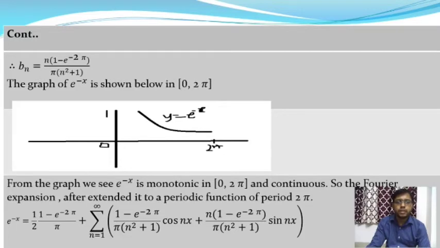This is the value of a0, which I have already found, plus summation over n is equal to 1 to infinity an into cos nx, where an is equal to 1 minus e to the power minus 2 pi by pi into n square plus 1 into cos nx, and bn is equal to n into 1 minus e to the power minus 2 pi by pi into n square plus 1 into sin nx.